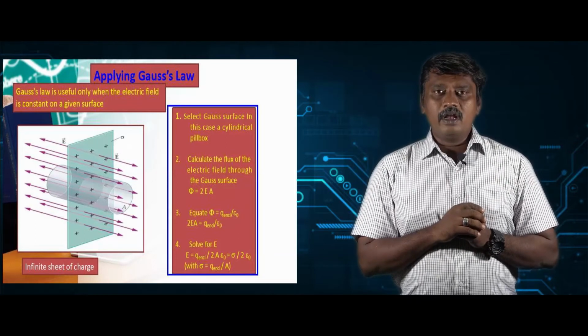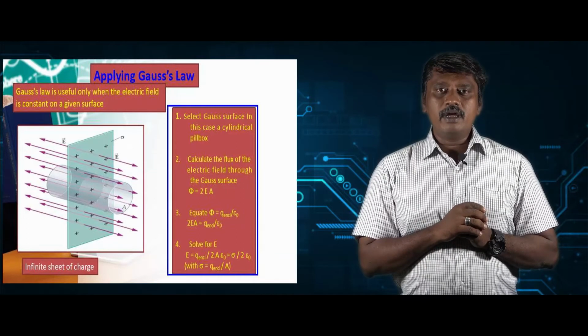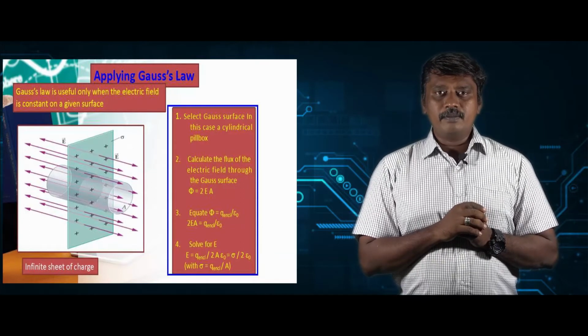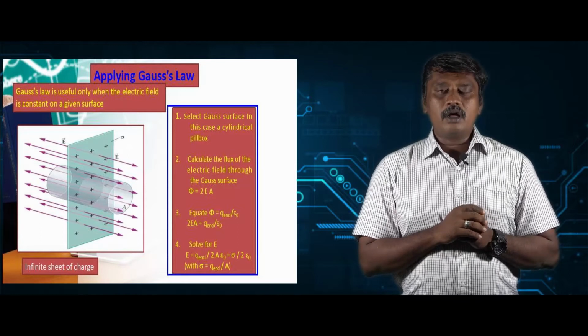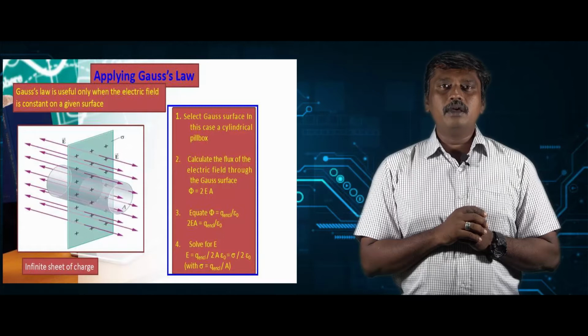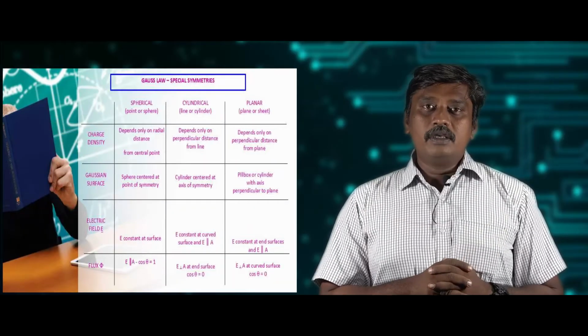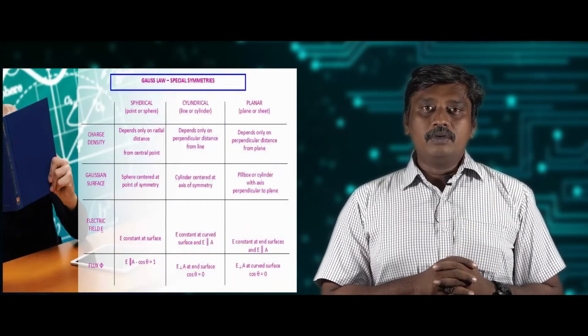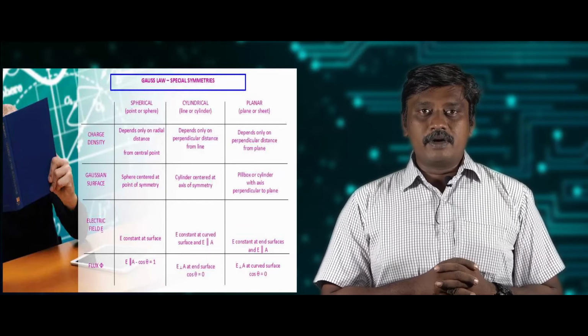So the electric field at the point will be equal to E = σ/2ε₀. This is a simple example of applying Gauss law to find the electric field due to an infinitely charged plane sheet. Let us see about the special symmetries and how Gauss law is applied for special symmetry.